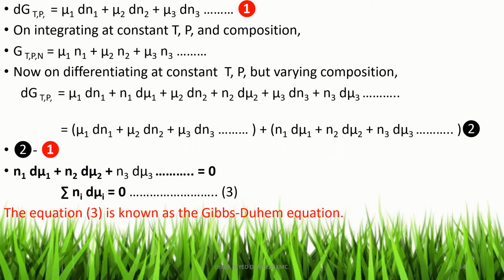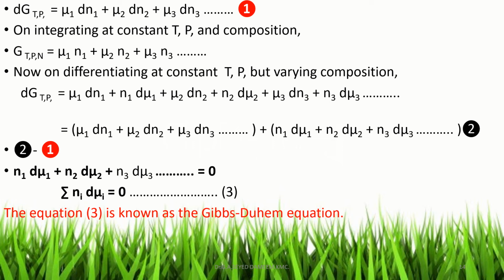Now on subtracting equation 1 from 2, both have the same term on the left hand side, so the left hand side becomes 0, and the first term of equation 2 is cancelled with the right hand side of equation 1. So the second term of equation 2 is equal to 0.